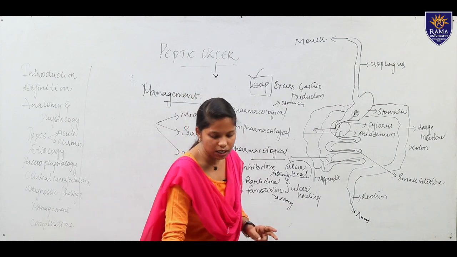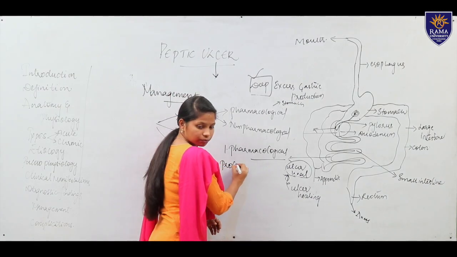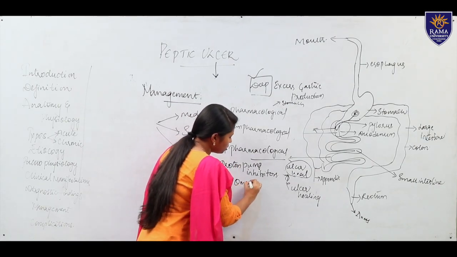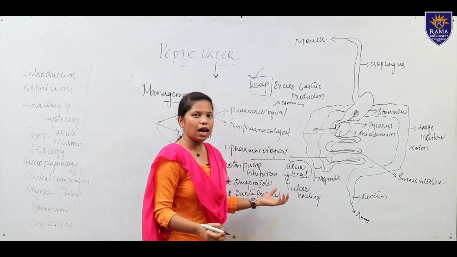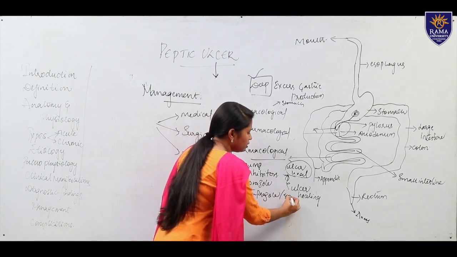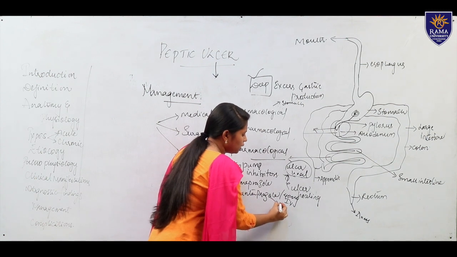Then second one is proton pump inhibitors. We are giving omeprazole and pantoprazole. Pantoprazole can be given IV or oral. If giving IV, 40 mg can be given to the patient, or if the patient is taking orally, we will give 20 mg.